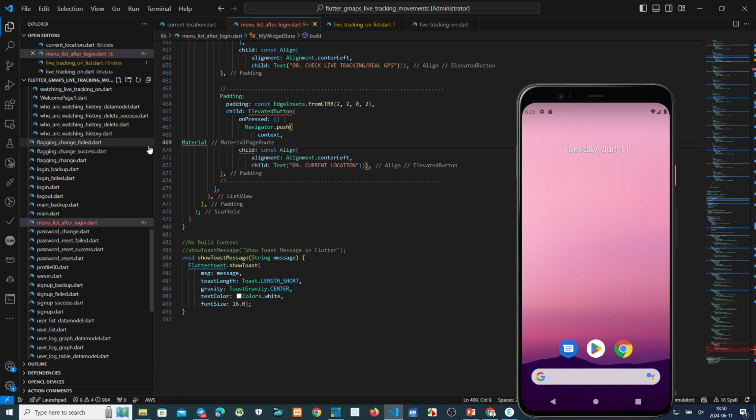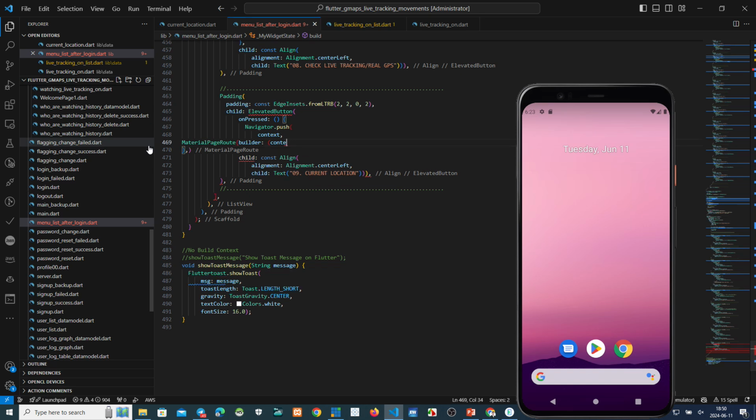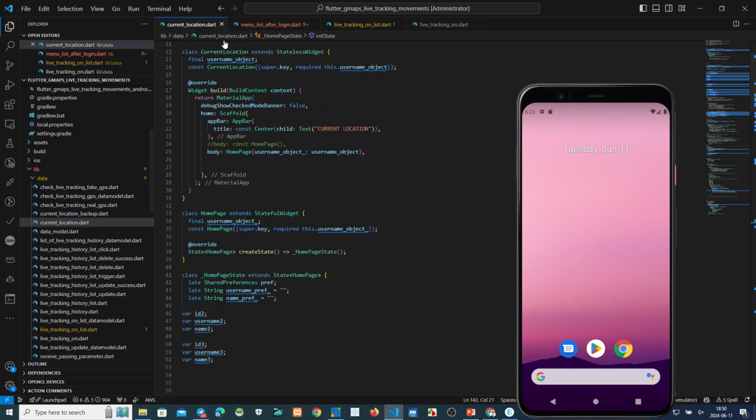Material page route. This one. Builder. Context. Current location.